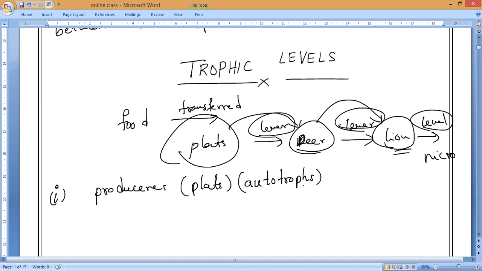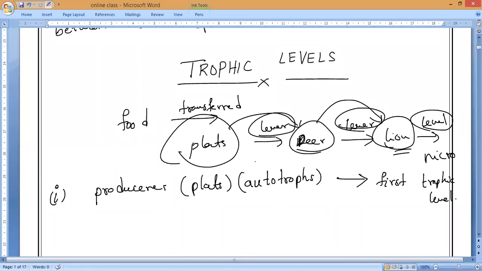Autotrophs we have to remember. Understand? So now if you take autotrophs here, they will constitute the primary step. They are the beginners of the sources of energy. So that is why the plants or producers or autotrophs constitute the first trophic level. Do you understand, everybody? They used to call it the first step of the trophic level.